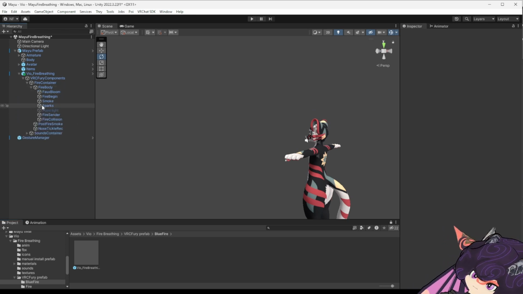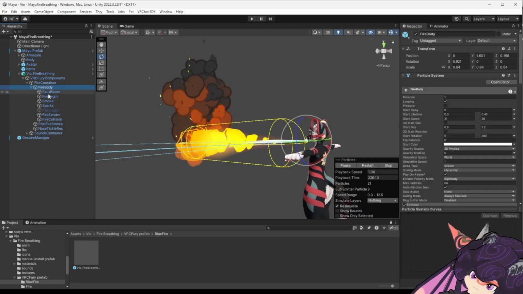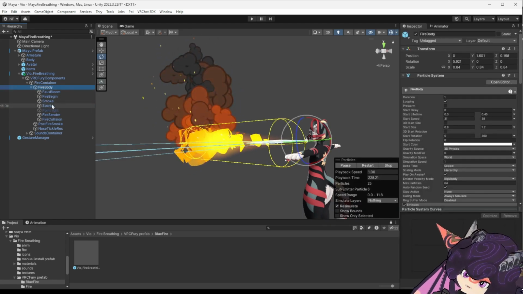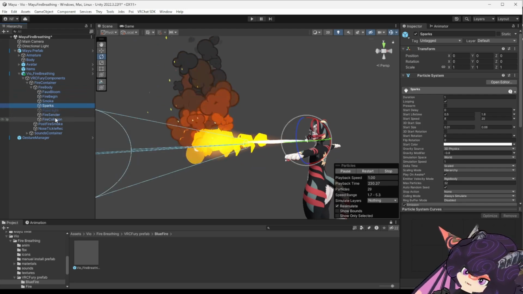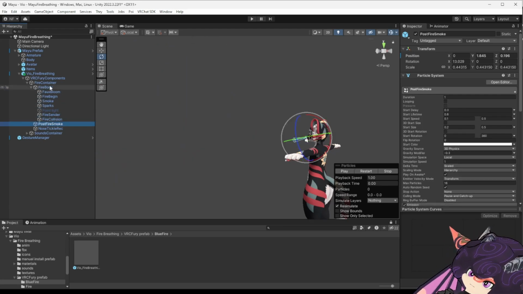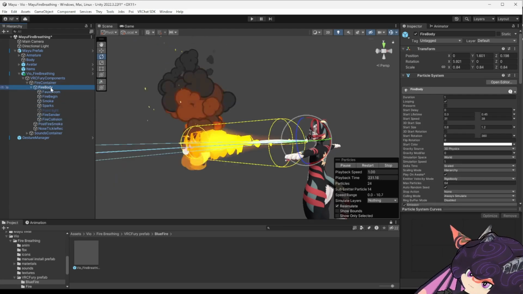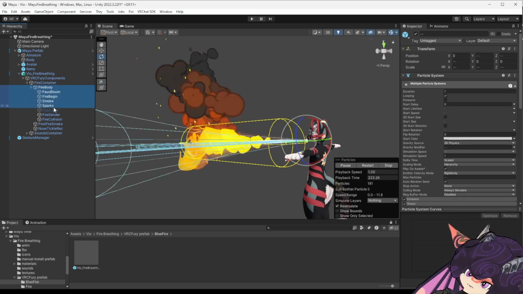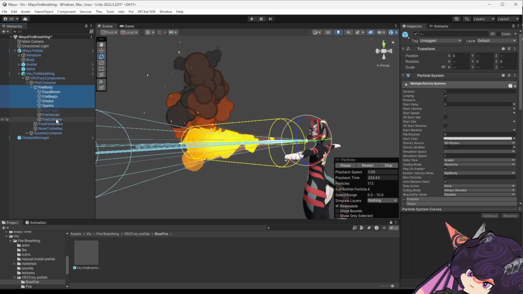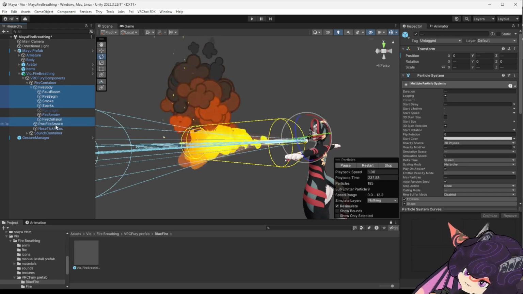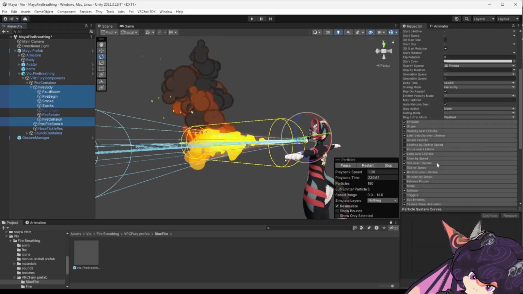So let's expand the fire body particle system, which has all of these other particle systems. And then you want to select fire body, shift click down to sparks, and then control click fire collision and post fire smoke.